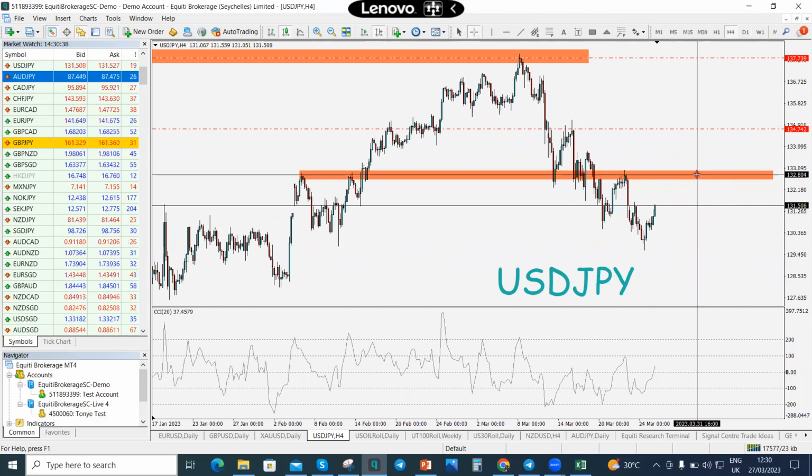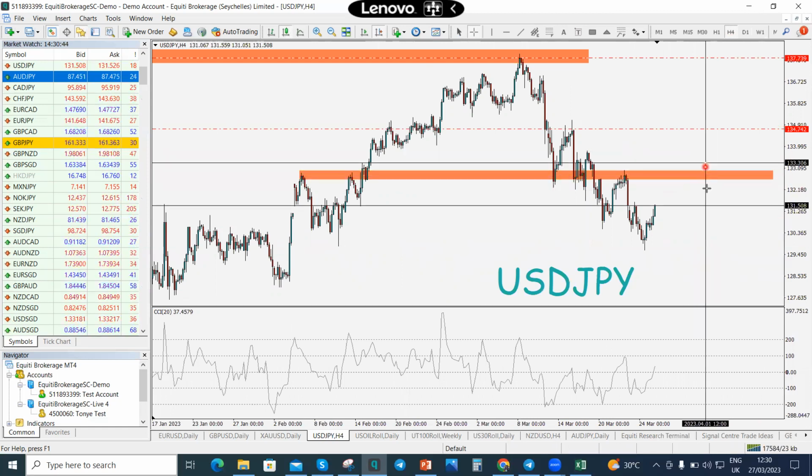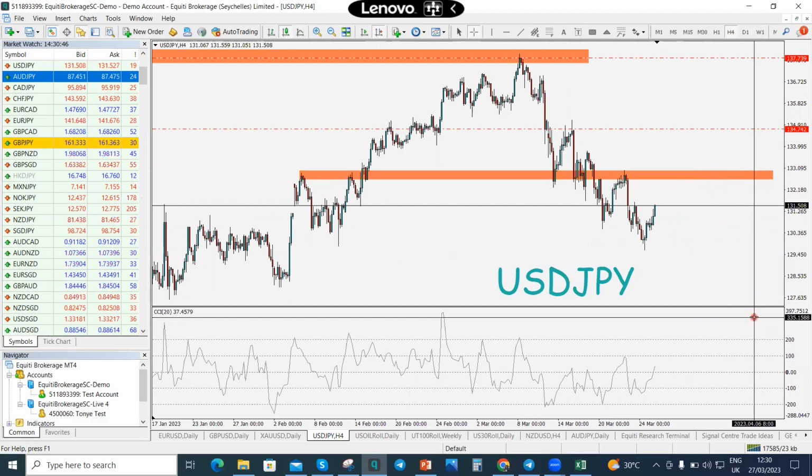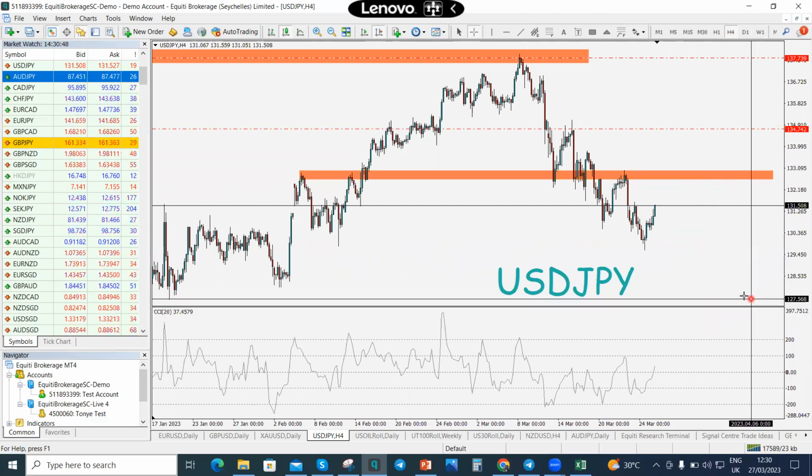So we're expecting prices to come back into 132.8, and then of course from 132.8, if it is not cleared out, then we will continue to see a bearish run on USD/JPY. So enjoy the bullish run while it lasts, enjoy the bullish retracement while it lasts, and then also enjoy the bearish retracement at around 132.8.